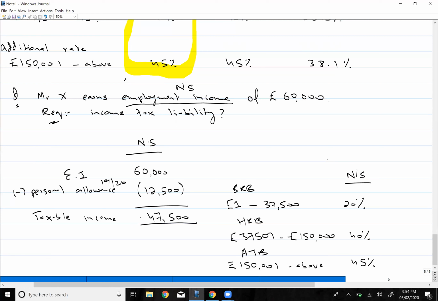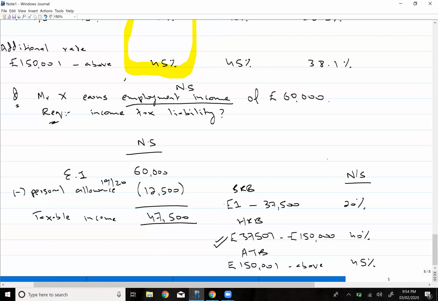So right now, his taxable income is 47,500. It means he will be falling in the higher rate band, right? Because his income is between 37,500 and 150,000. But I told you that you will not directly go and apply 40% tax.